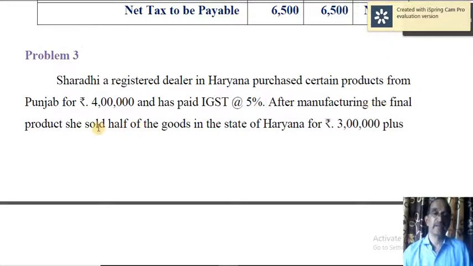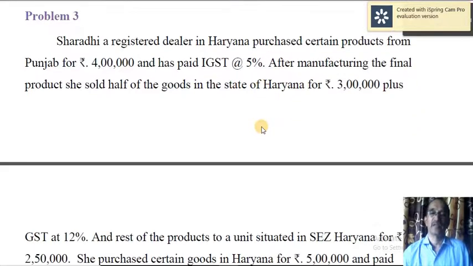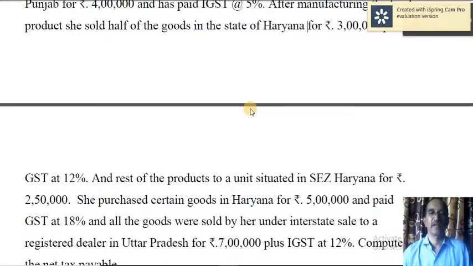After manufacturing the final product, she sold half of the goods in the state of Haryana, and that is intra-state supply. So within Haryana only she has supplied, therefore it is intra-state supply. And GST rate is 12% GST.